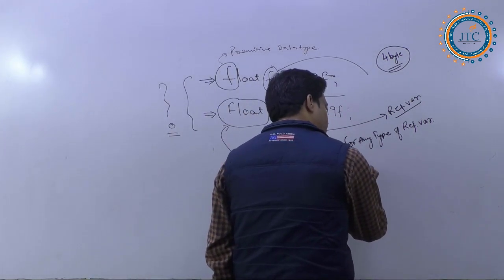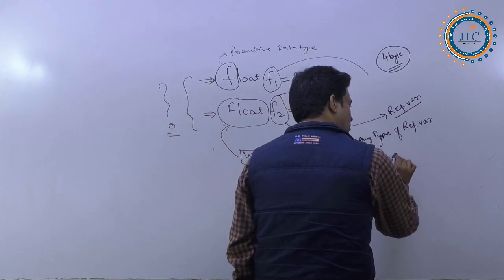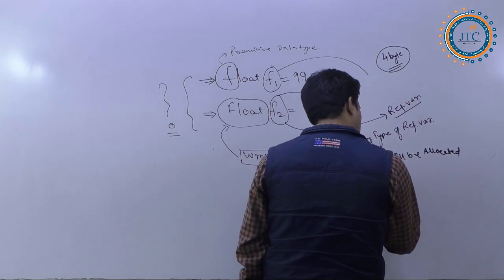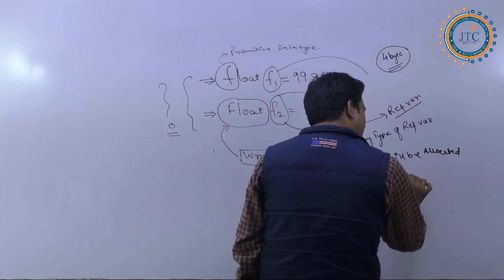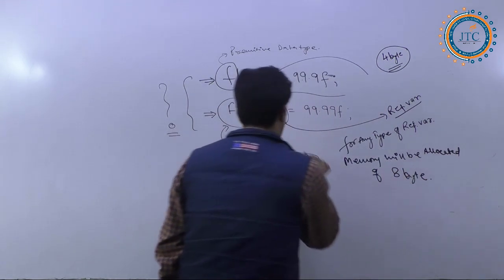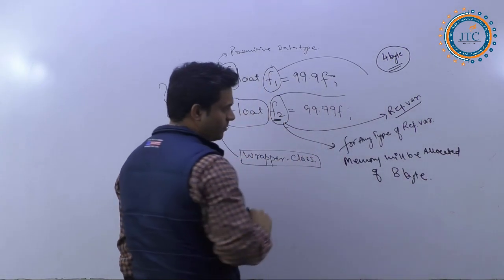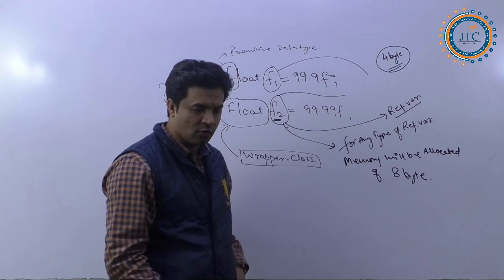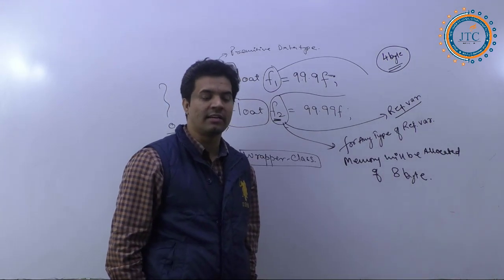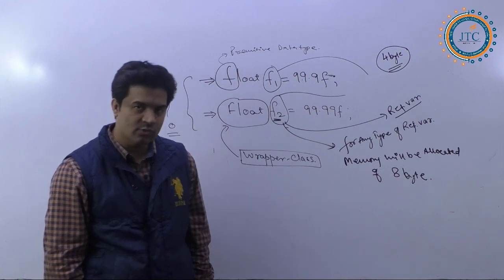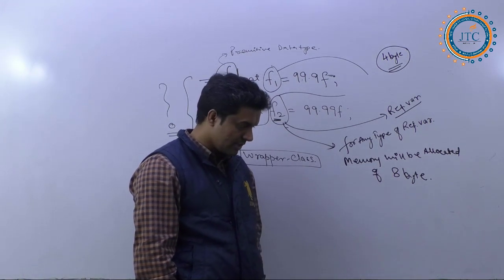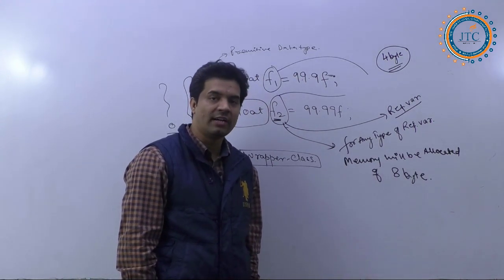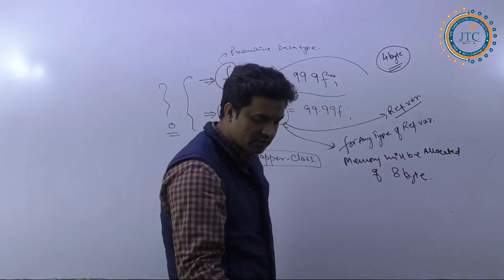memory allocation, memory will be allocated of 8 bytes. So for F2, how much memory will be allocated? For any type of reference variable, memory will be allocated for how much? It is 8 bytes of memory that will be allocated into this.